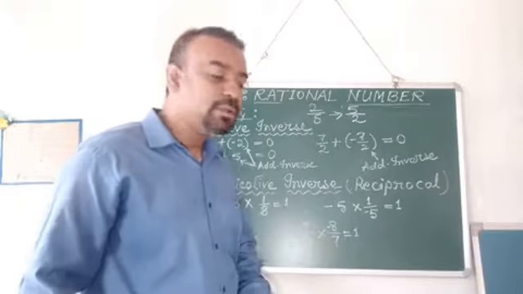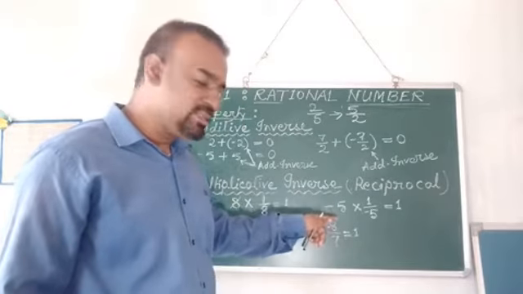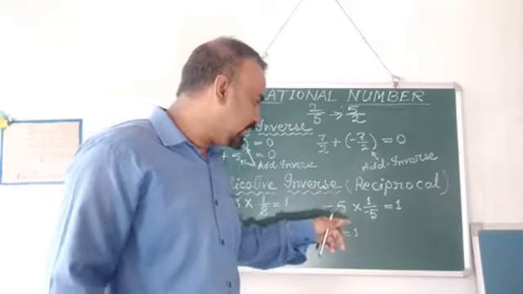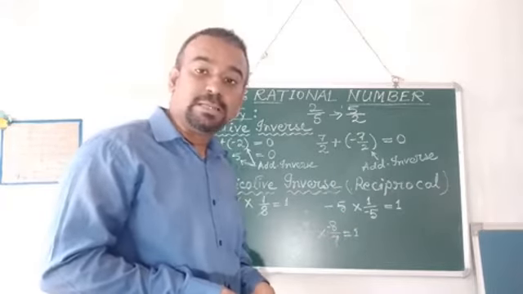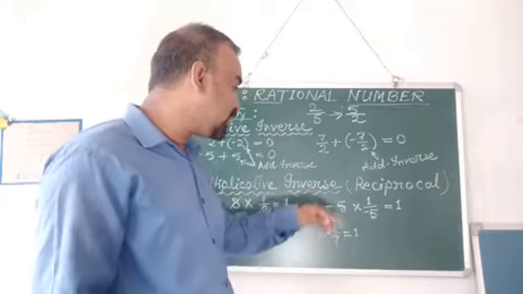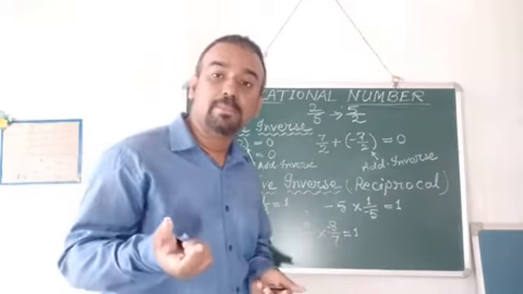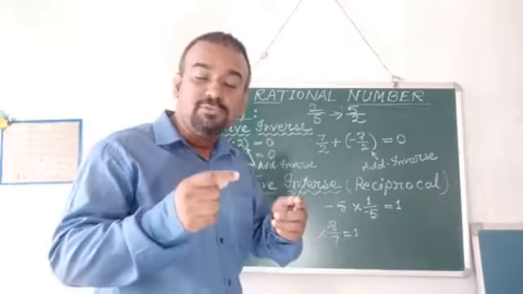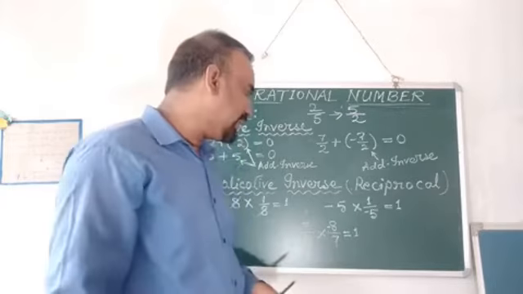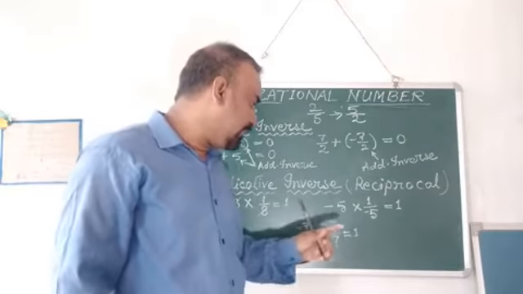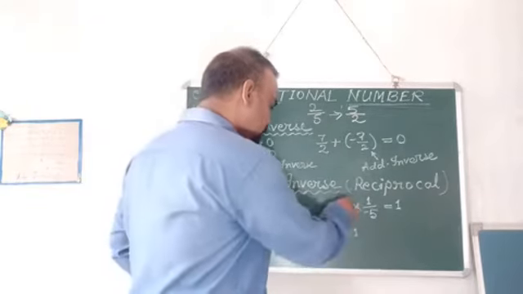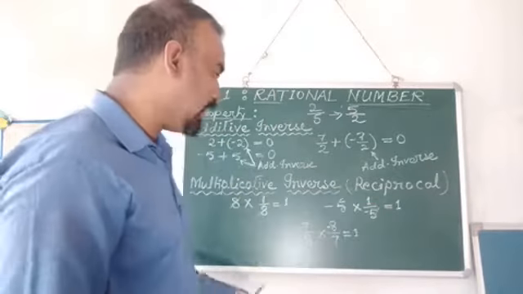The second example which was taken was of an integer. What integer we took? We took minus 5. So when we multiply, what number should we multiply? Obviously we have to do the reciprocation. We have to find out the reciprocal of minus 5. Again, minus 5 has a 1 below it. So if you reciprocate, 1 will go on top, and minus 5 will go at the bottom. So it will become minus 5 into 1 by minus 5. When we cancel these two, the result will become 1.